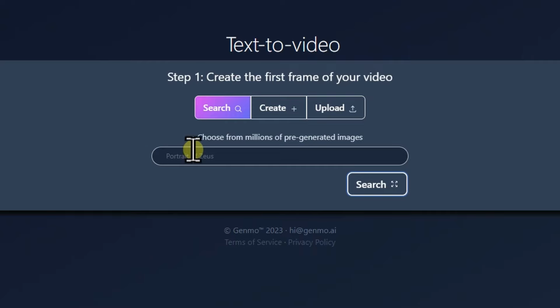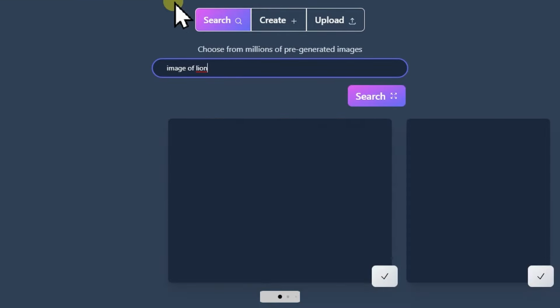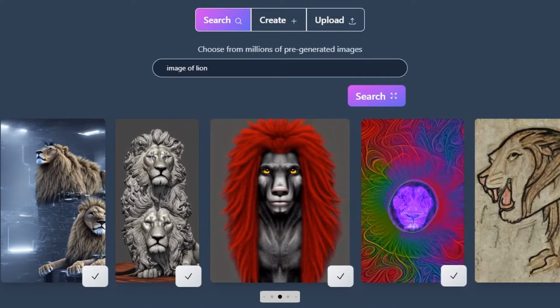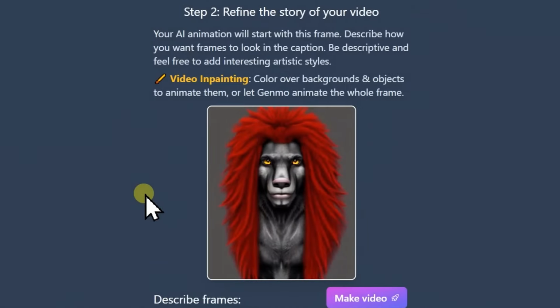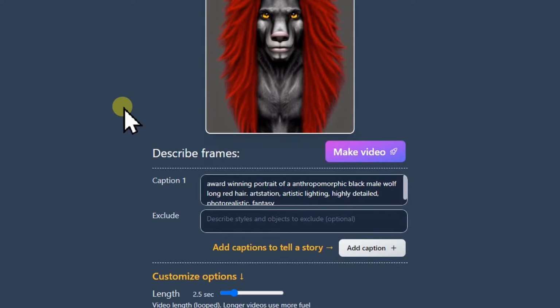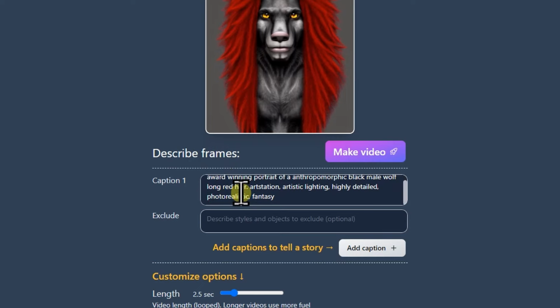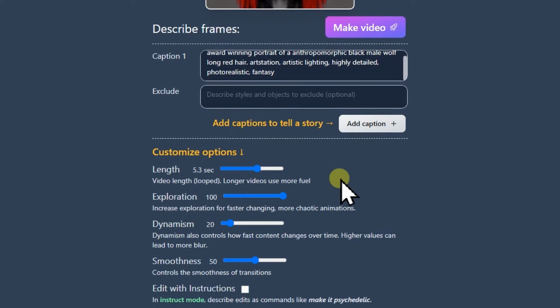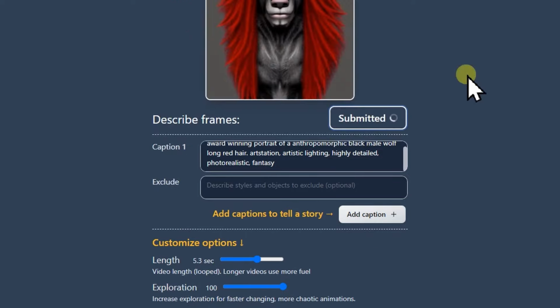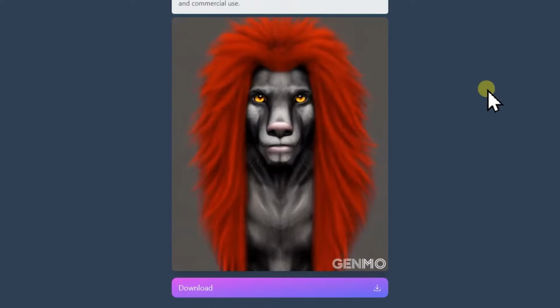Now let's try another feature. Let's insert an image type that we want to animate. Let's search for an image of a lion. Let's work on this one. Look at how rich the description is. We can also take inspiration for our creations. Let's input the values we want. And here's our video.